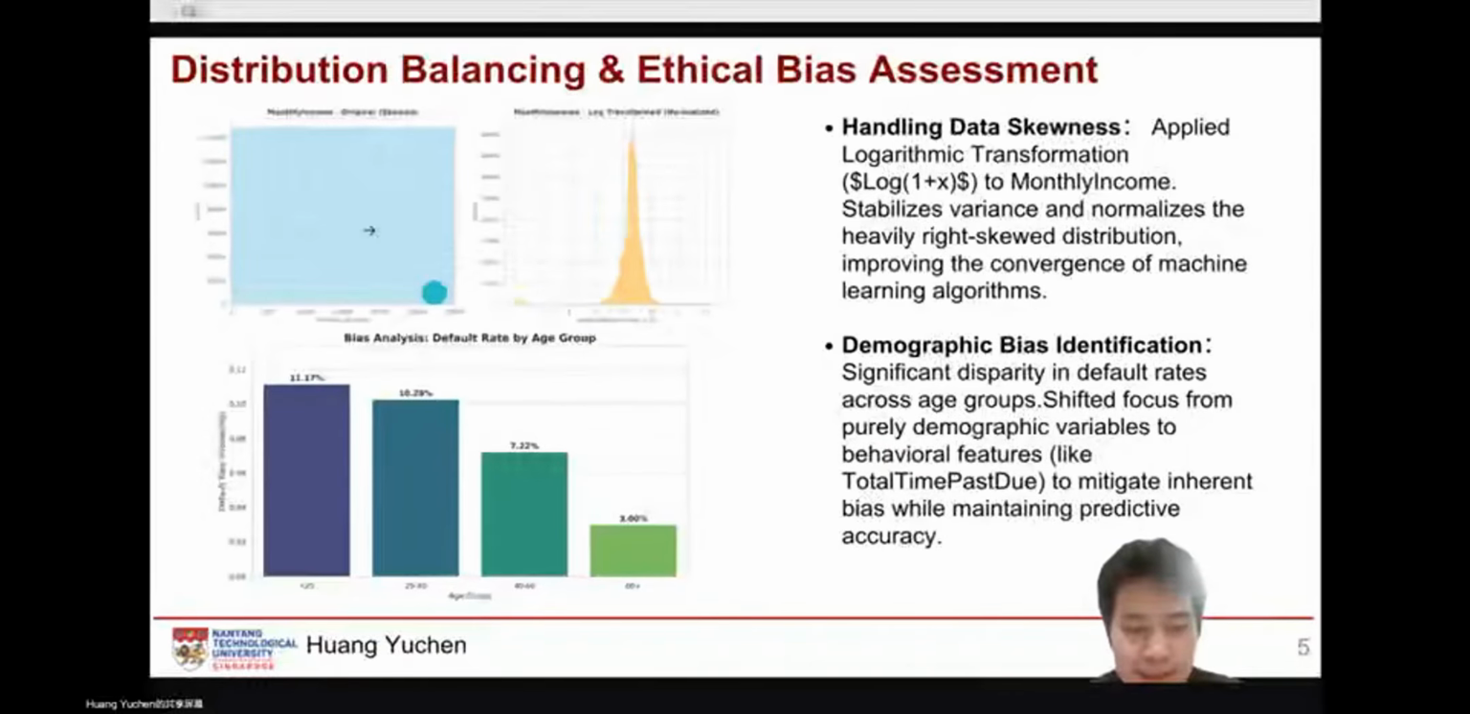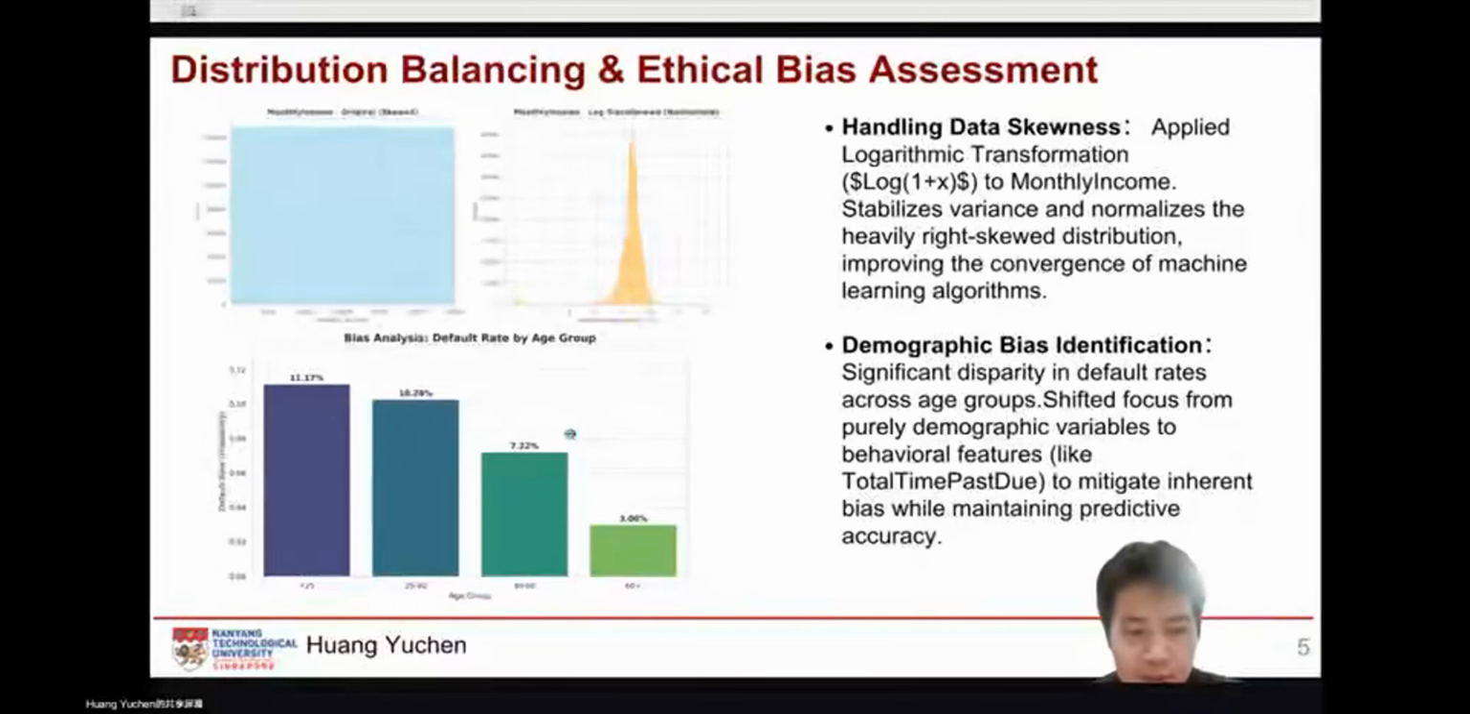As shown in the histograms, monthly income was heavily right-skewed, so I applied a log transformation to normalize the distribution, which is essential for convergence. More importantly, I conducted a bias analysis regarding age. I discovered a significant disparity. Applicants under 30 have a rate nearly 4 times higher than those over 60.